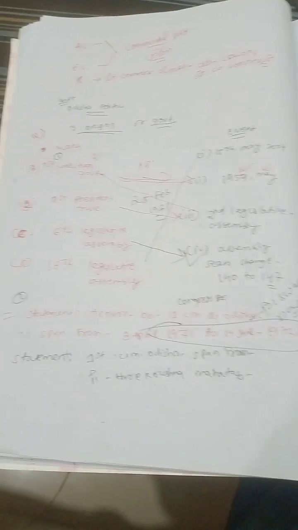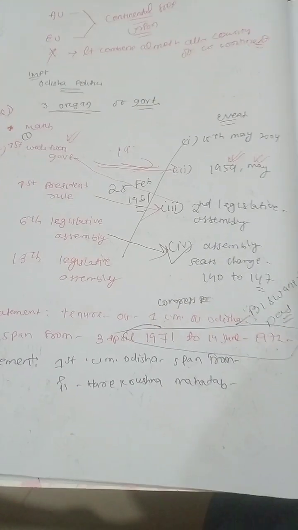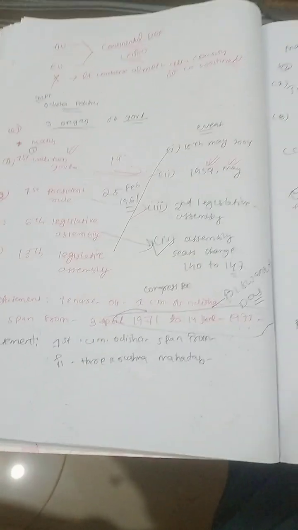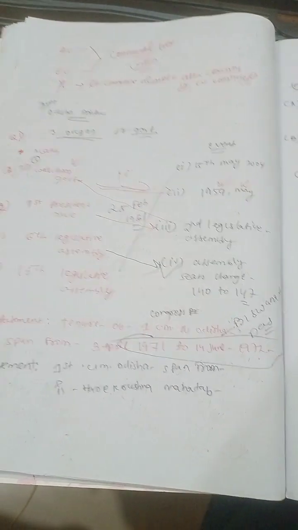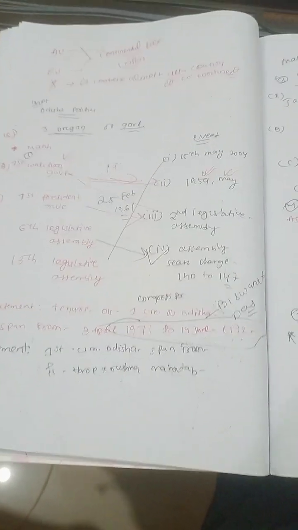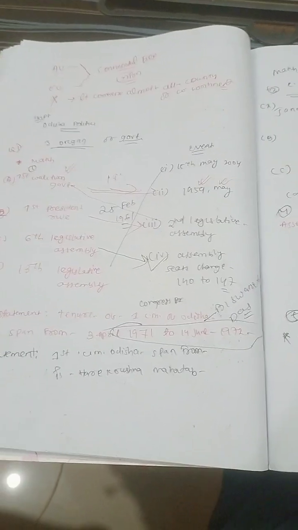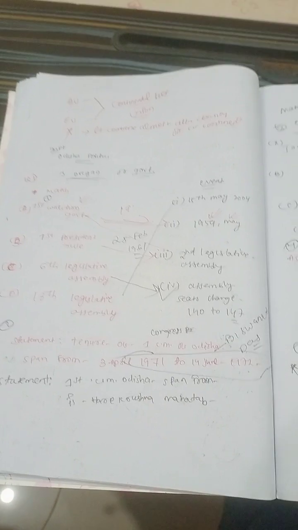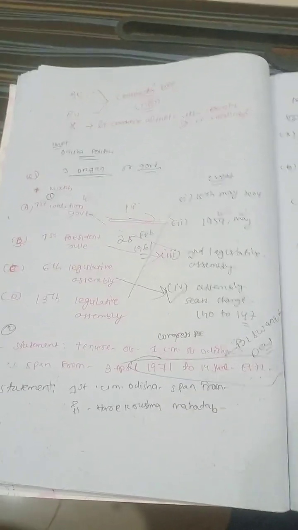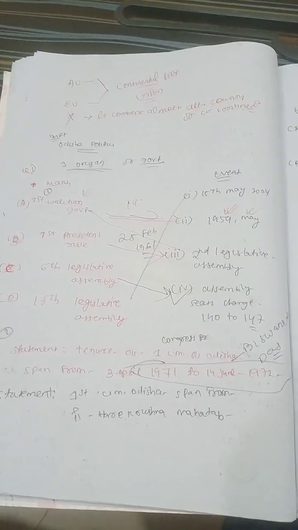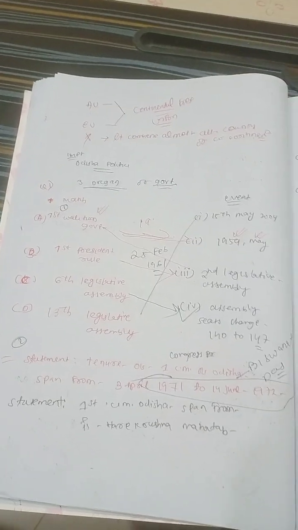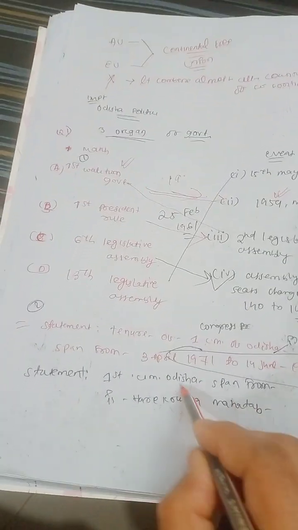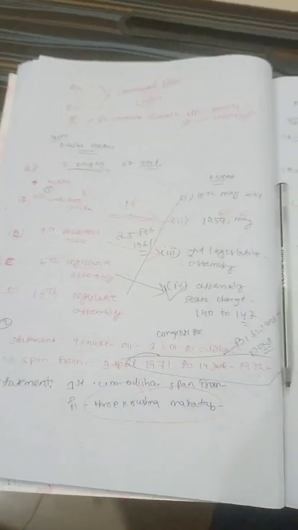So Biswanath Das's term of the presidency spans from 3rd April 1971 to 72. You do not need to remember this date, but you have to remember the year, 71 to 72. That is when Biswanath Das became Chief Minister of Odisha, and that time the second President's rule was also imposed. That is how you have to remember. Then the first Chief Minister of Odisha is Harekrushna Mahatab. Yes, guys, if they ask who is the first Chief Minister of Odisha, that is Harekrushna Mahatab.